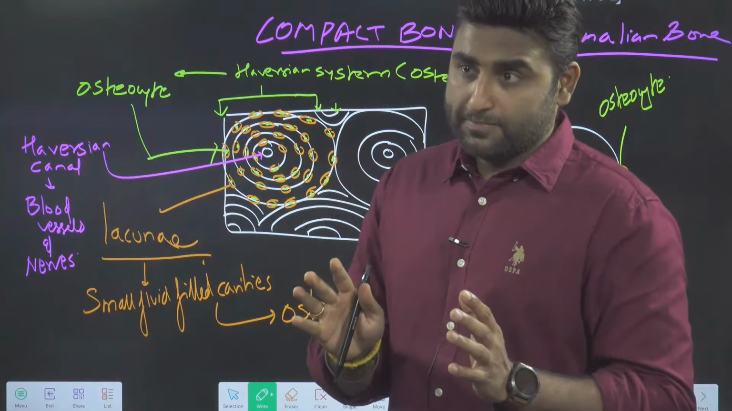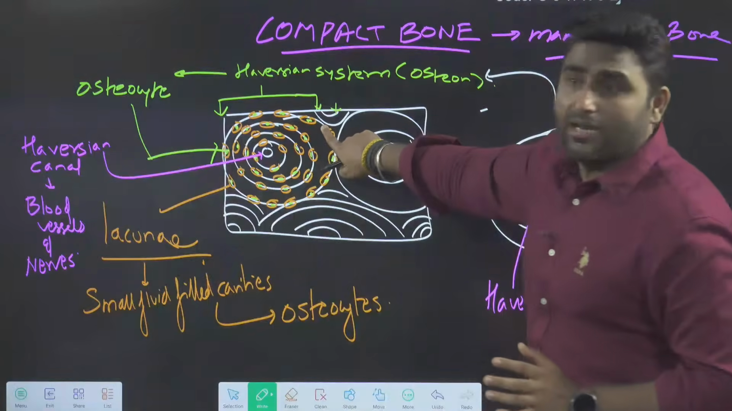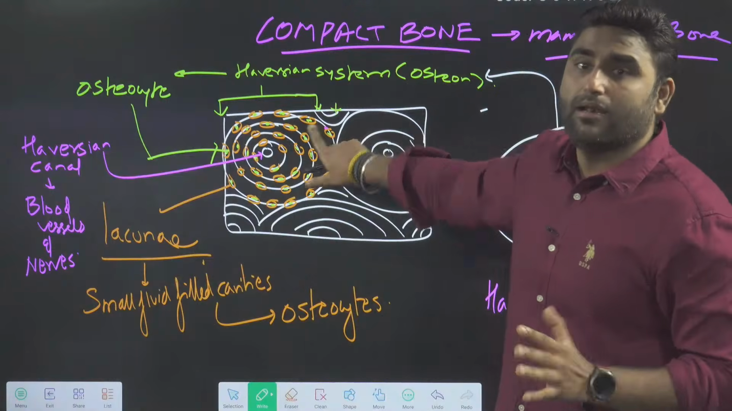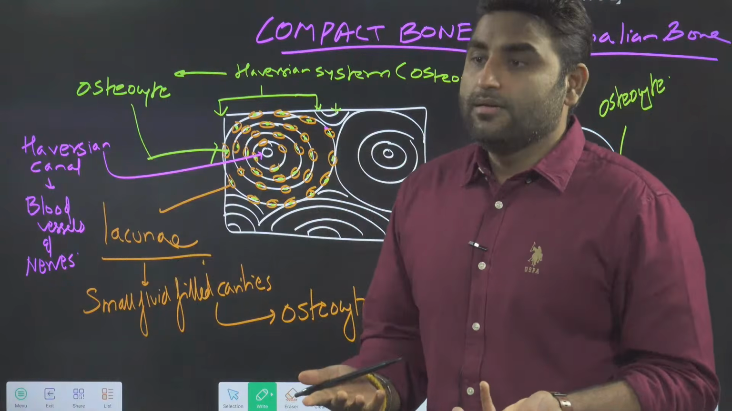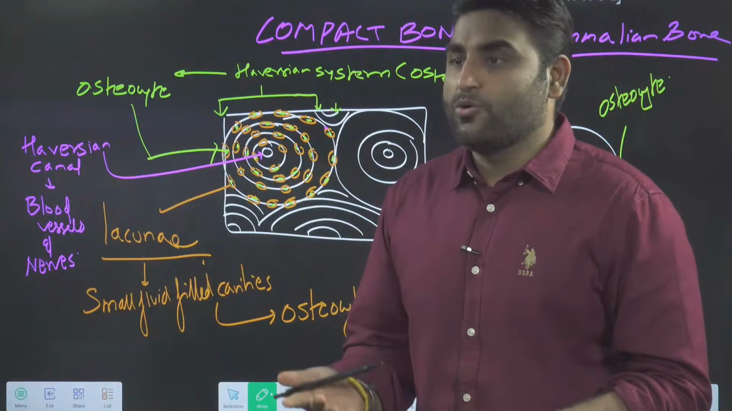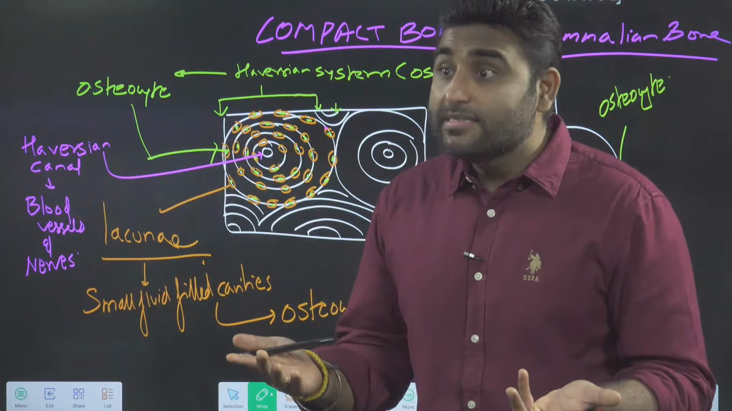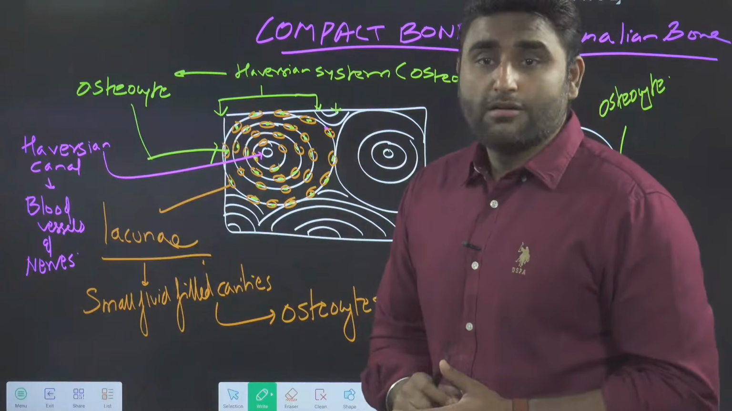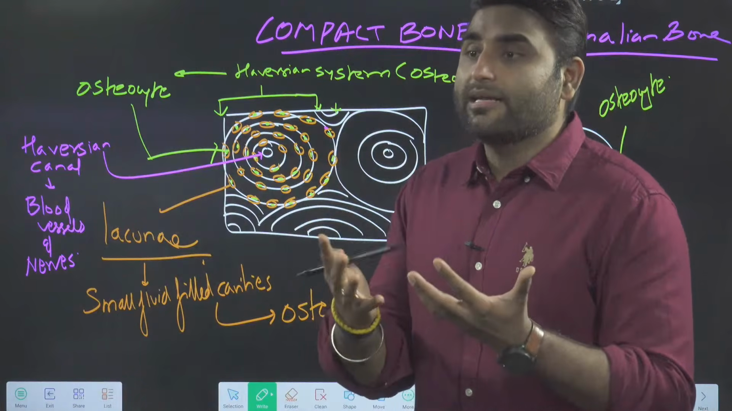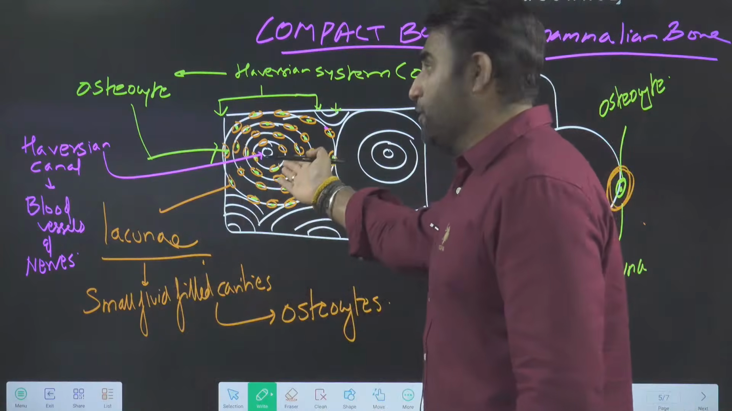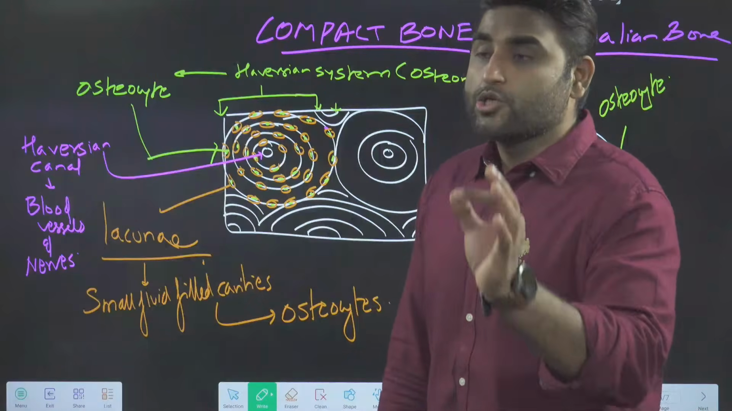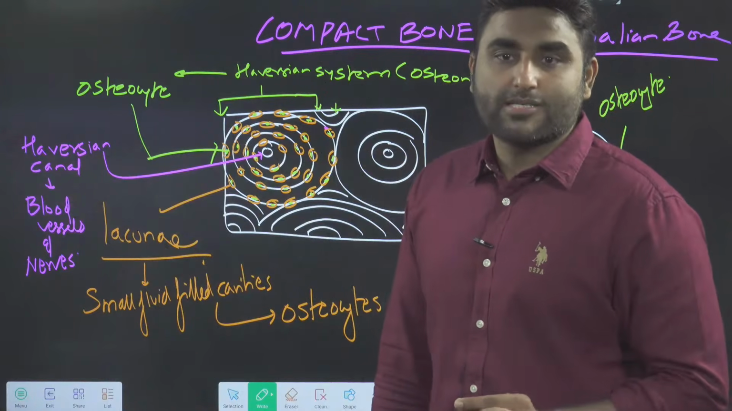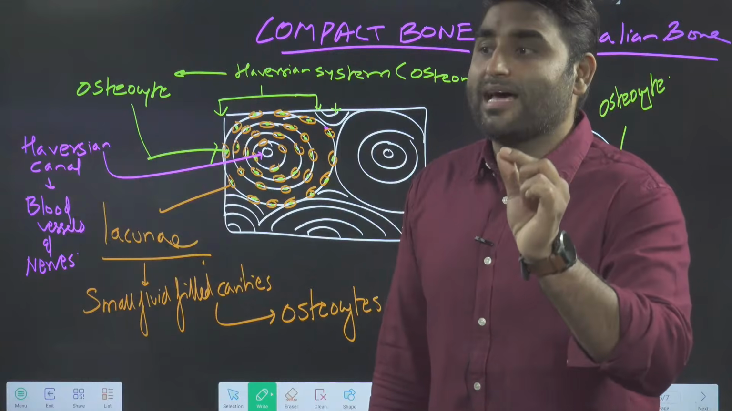Now another problem. The most outer ring osteocyte cells, they are demanding food. They are demanding nourishment. They want glucose, energy, amino acids. How will they get it? Because this matrix is very hard. Calcium salts are deposited. How will they get the nourishment? Nourishment cannot pass because bone is very hard and dense. So we need small canal-like structures.